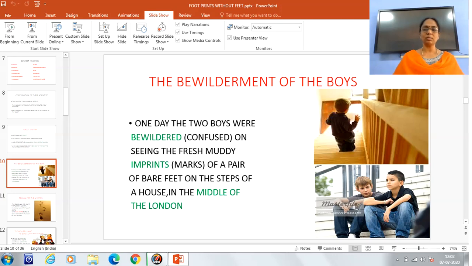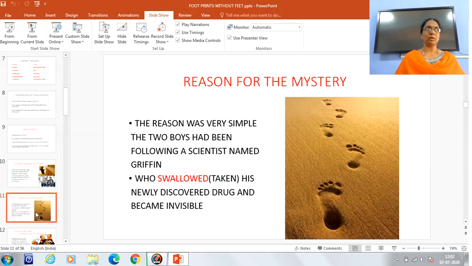So now they started thinking what that invisible man was doing with his bare feet on the steps of a house, that too in the middle of the London city. They did not understand. It became a great mystery to the children. The reason for the mystery. So what was the reason behind this mystery? How was it possible for them to see only the footmarks but not the person?